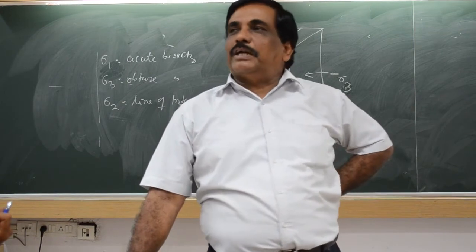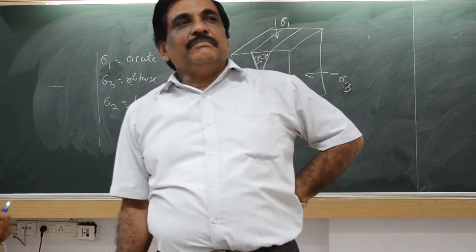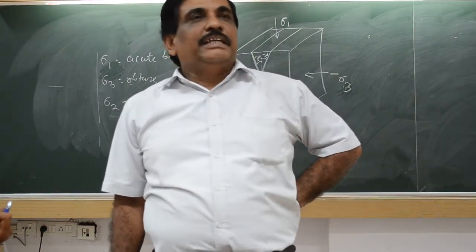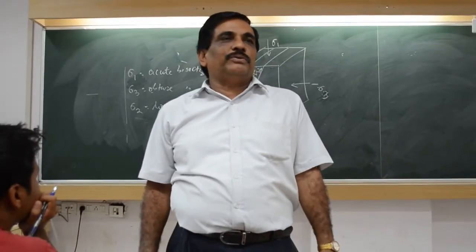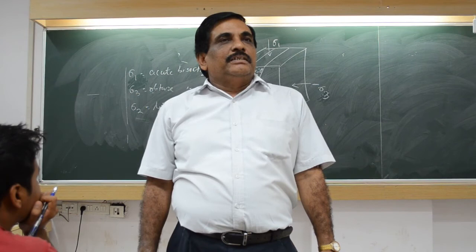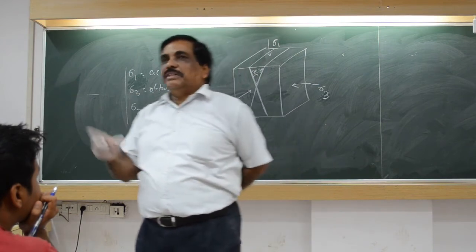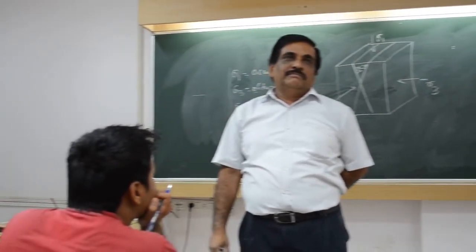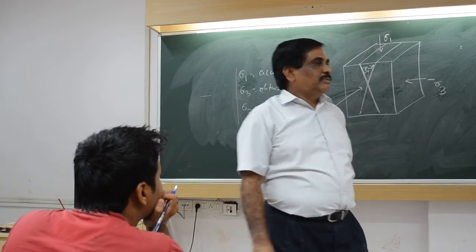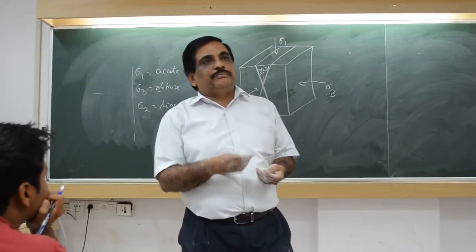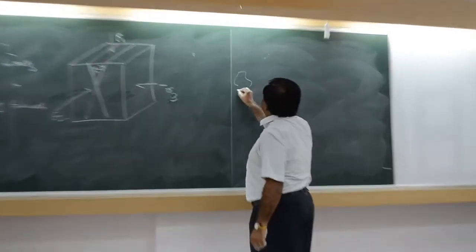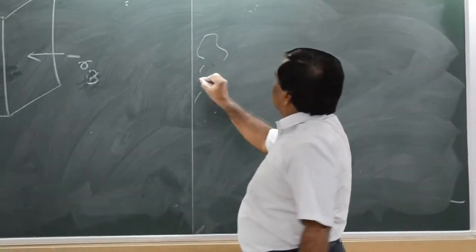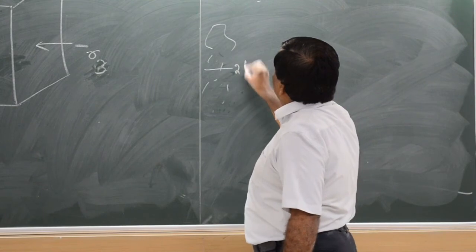Sometimes you know what happens, with stress and strain you don't require the absolute value. You require the ratio or the difference. Suppose I am drawing somebody's sketch. This is 2 feet.